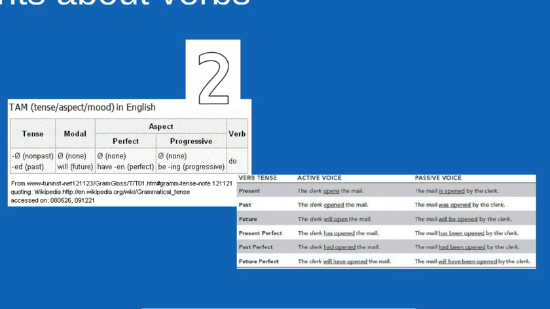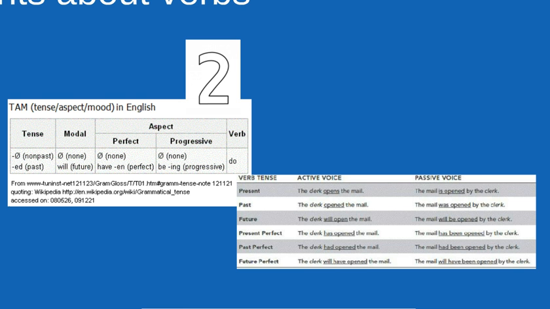Those are referred to as the concept of modality, and they add a sense of meaning there, ability, obligation, things like that. Aspect refers to what we call the perfect, the addition of the auxiliary verb to have plus the en or the past participle, and the progressive, also known as the continuous, which uses the auxiliary verb to be with the present participle or the ing ending.